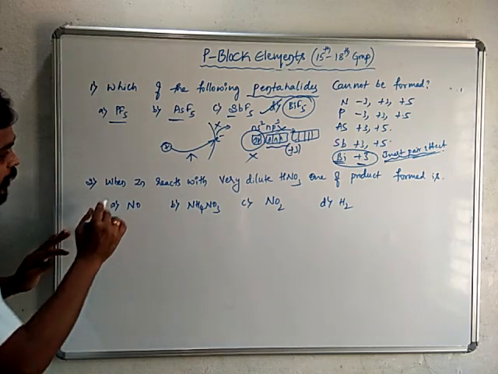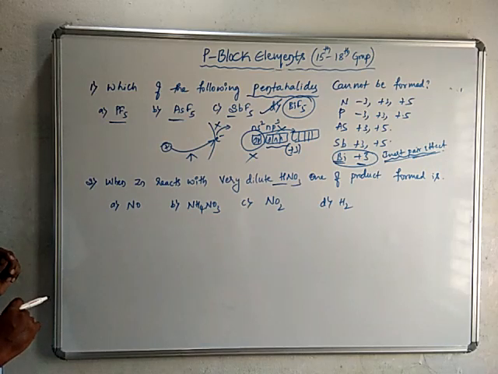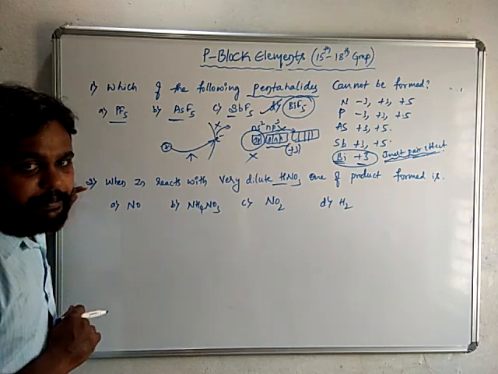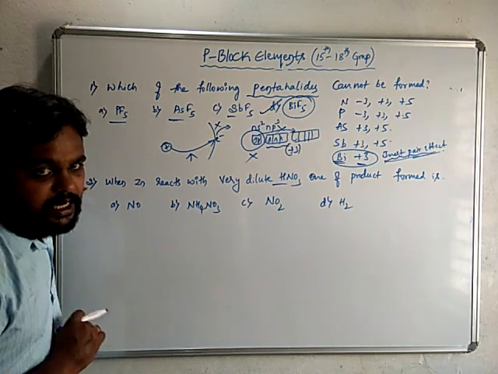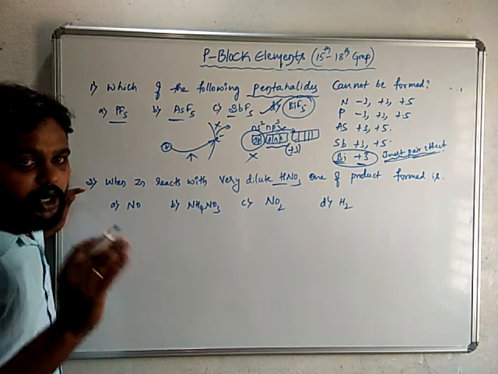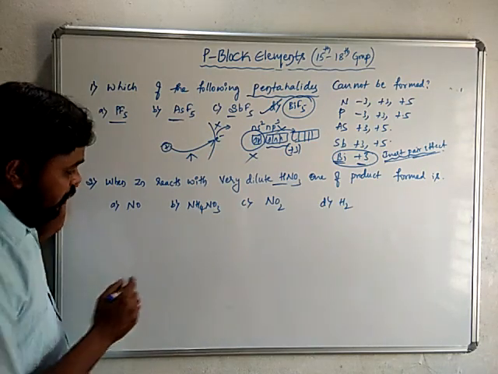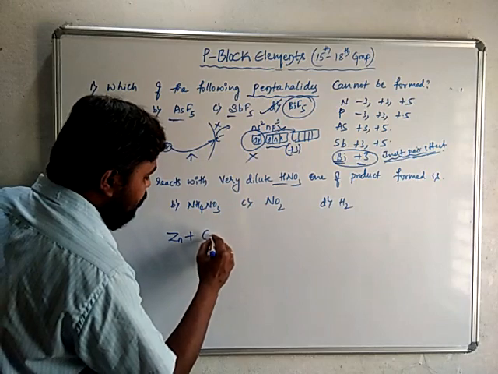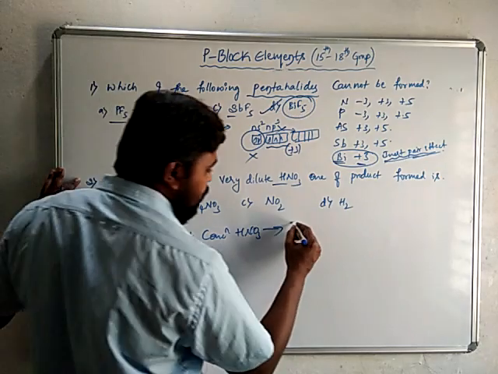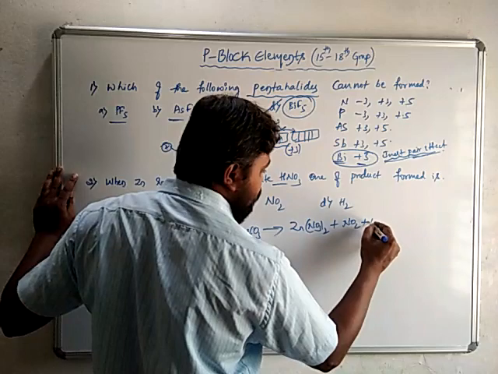The next question is, when zinc reacts with very dilute nitric acid, one of the products formed is... I told you, nitric acid can act as an oxidizing agent when it reacts with a metal, forming the respective metal nitrates and byproducts. The products formed depend upon the concentration of nitric acid as well as the nature of the metal. If you take zinc, when it reacts with concentrated nitric acid, it forms zinc nitrate, nitrogen dioxide and water.